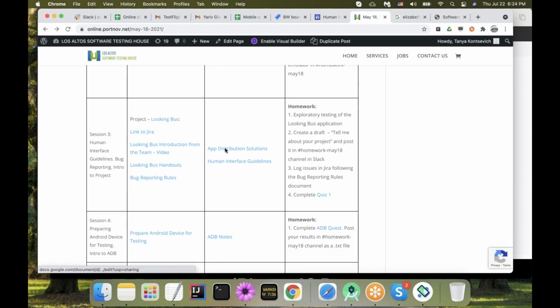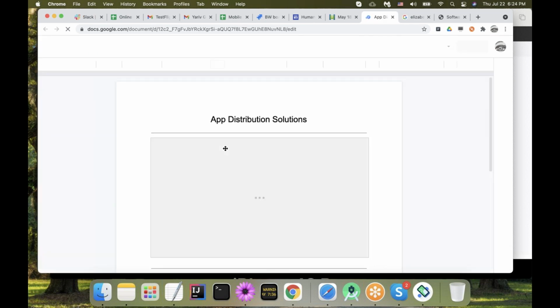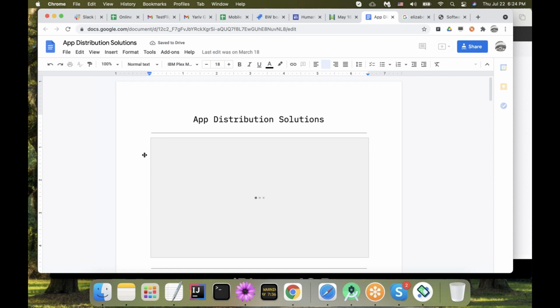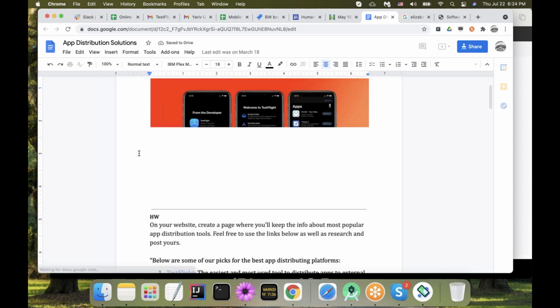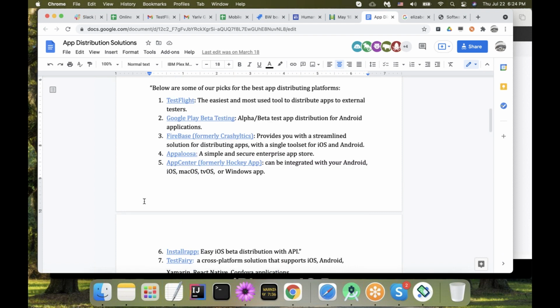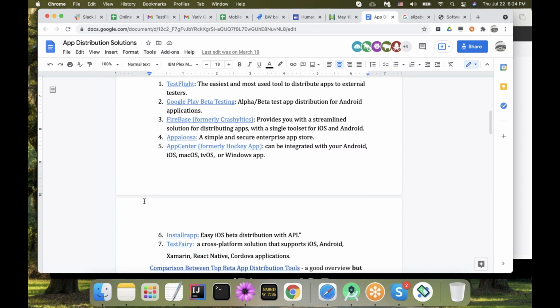And this one I'm not going to stop by for a long time, but I encourage you to somehow save this document and keep it so that when you go for your job and in the job description, you see names or tool names such as TestFlight or Google Play Beta Testing or Crashlytics or Firebase, by the way, or App Center, you are not freaking out and saying, well, I'm not going to apply. I have no idea about App Center. I've never used it, and I'm not going to apply to this position. All those guys are just the distribution tools for your testing version of the app.